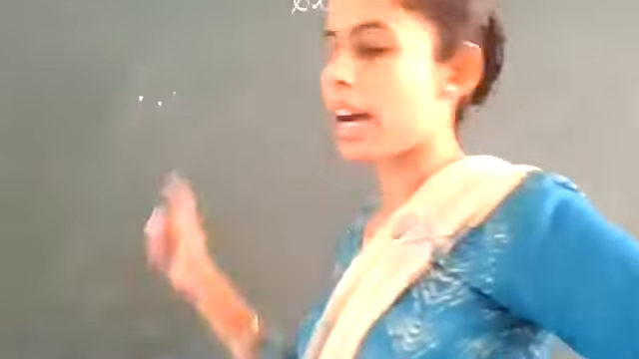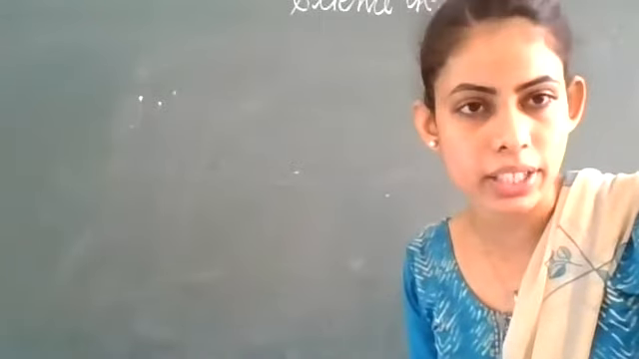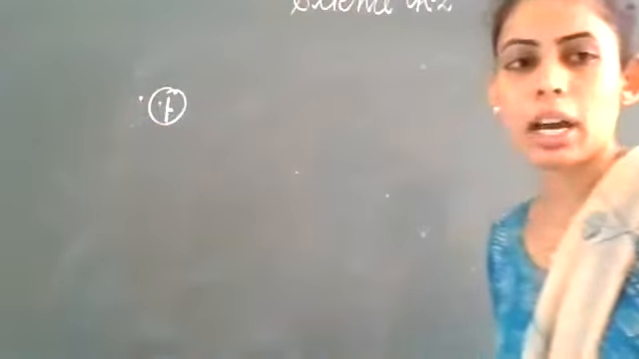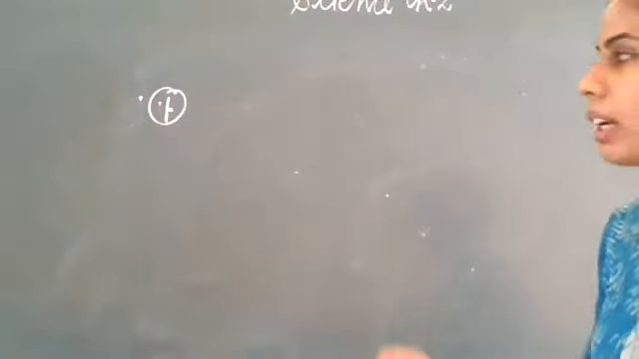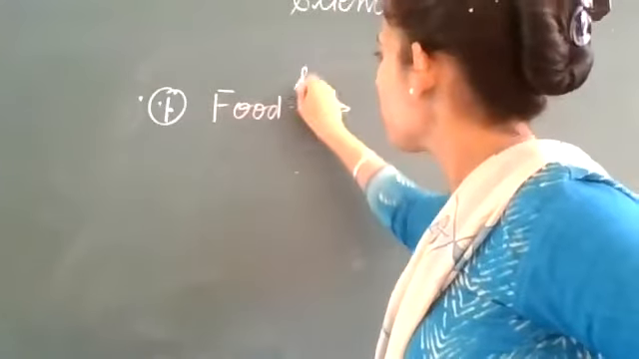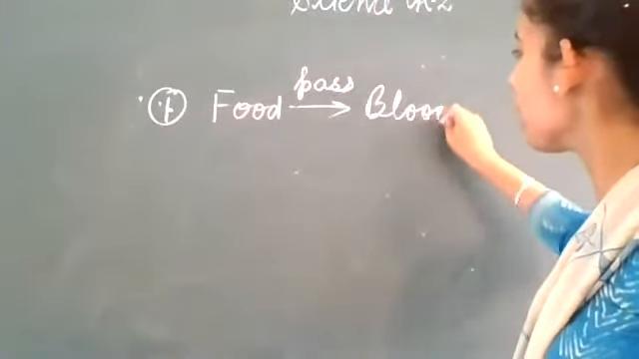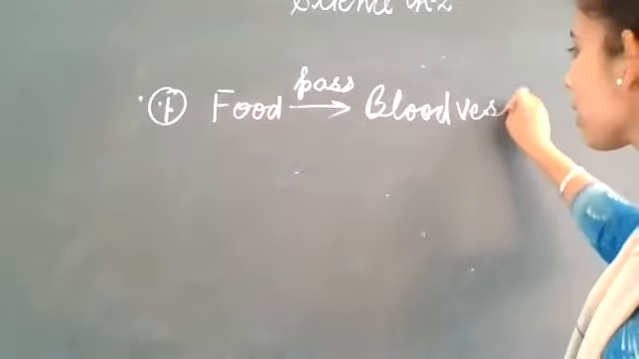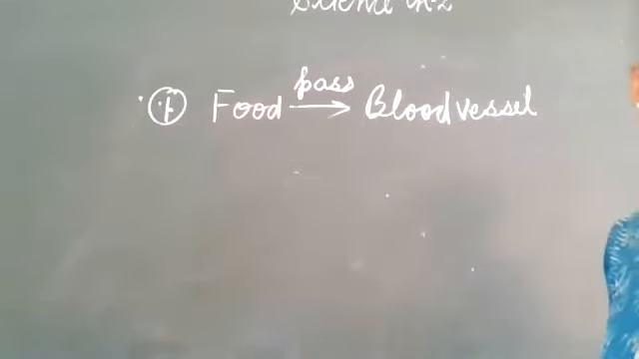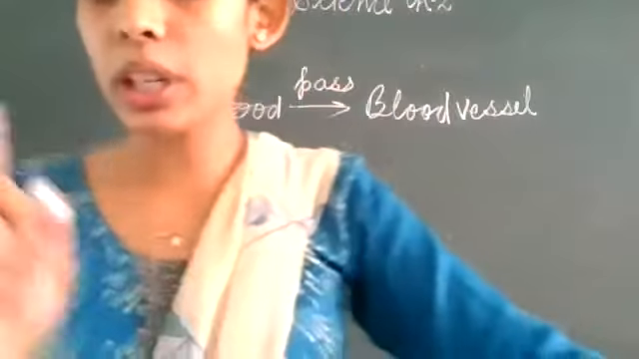So the digested food will pass through the blood vessels that are present in the small intestine. So in the first step of the absorption, digested food will pass through the blood vessels. और ये blood vessel कहाँ पे है? In the small intestine. Clear? And this process is called the absorption.